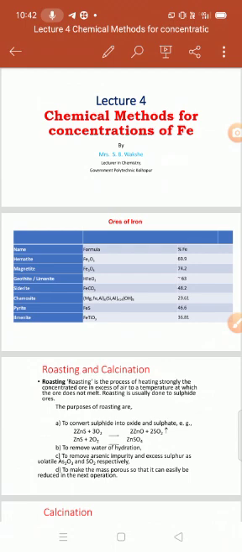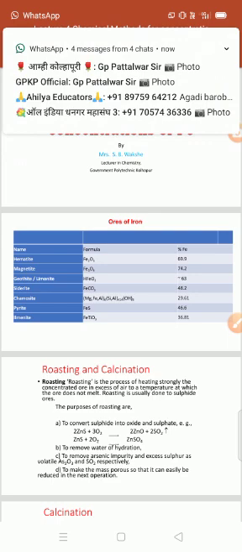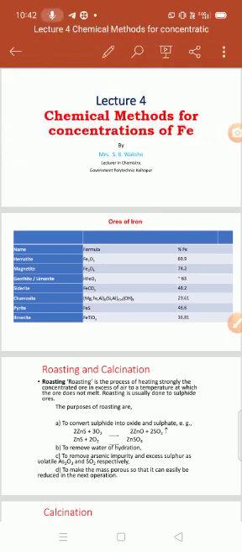Several iron-bearing minerals occur in nature, but the following ores are used for the manufacture of iron because of their predominant iron content. First is hematite, molecular formula Fe2O3, with 69.9% iron.